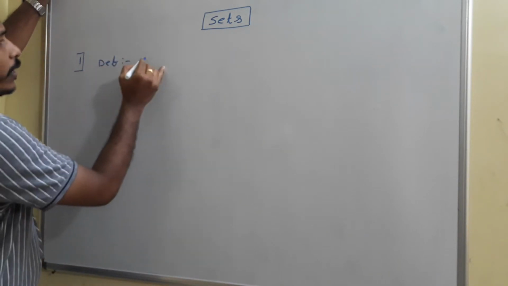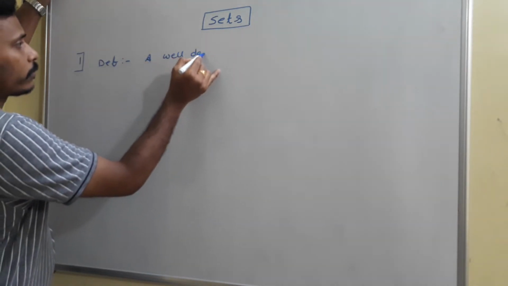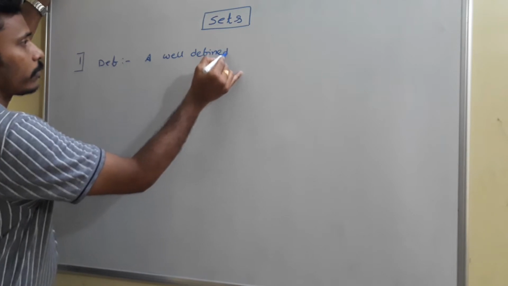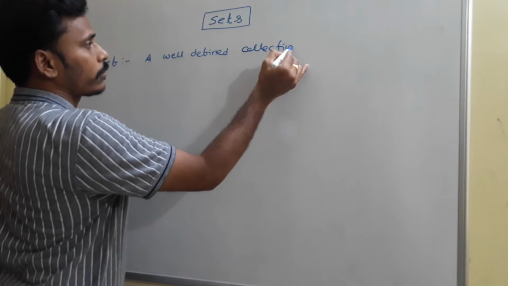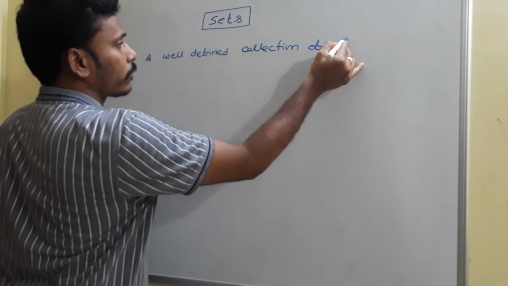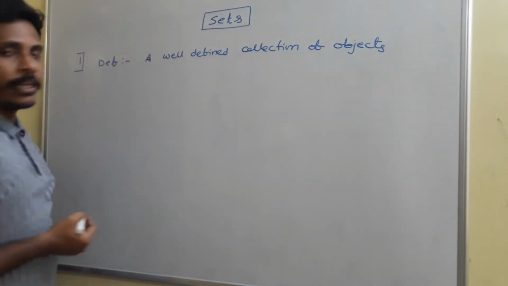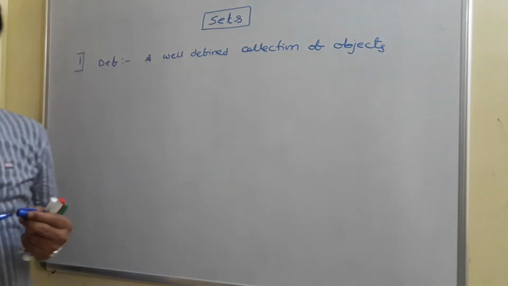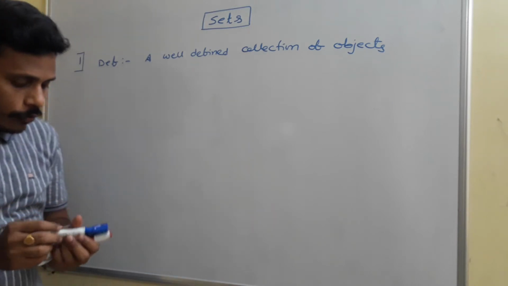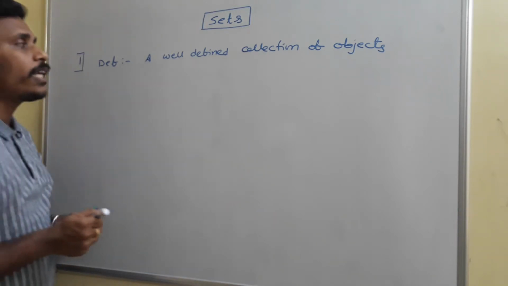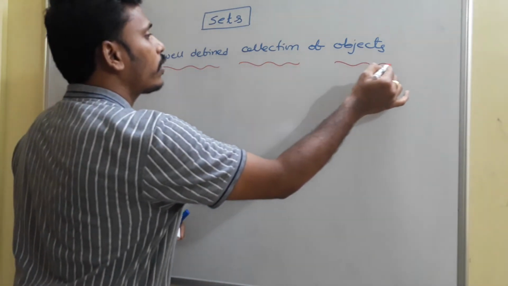Set: a well-defined collection of objects. A well-defined collection of objects is usually termed as a set. So now we need to think about what is meant by well-defined, what is the collection, and what are the objects.